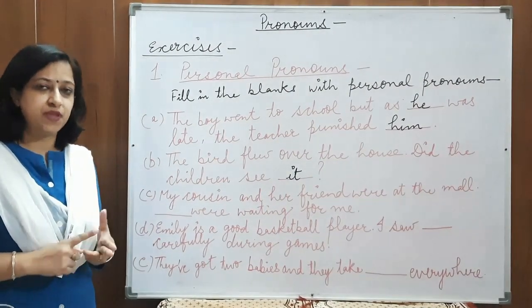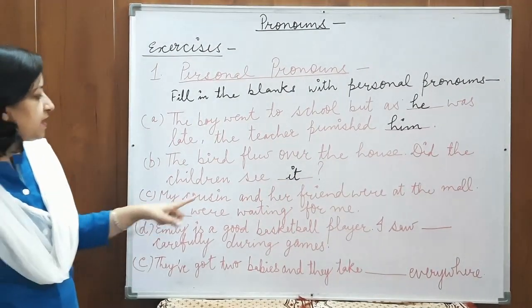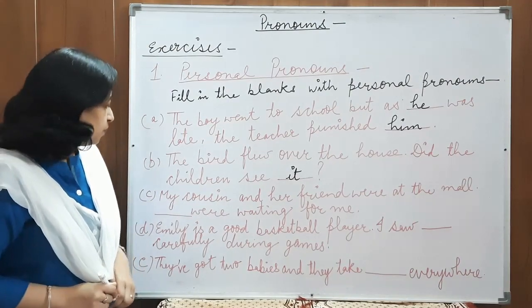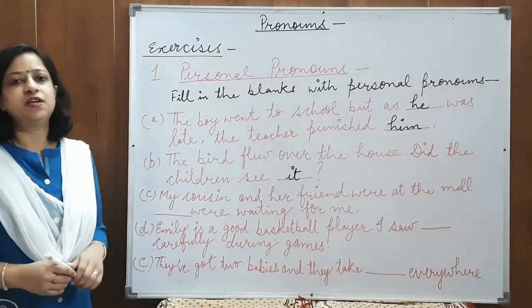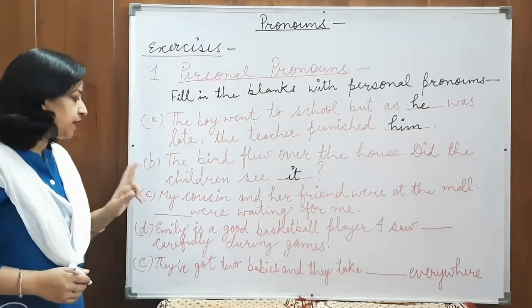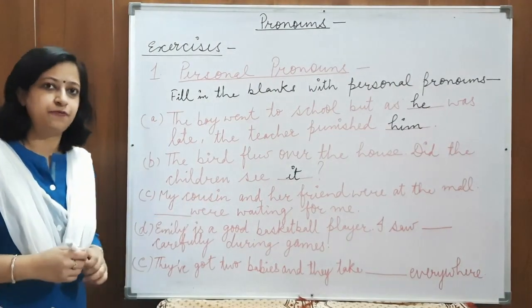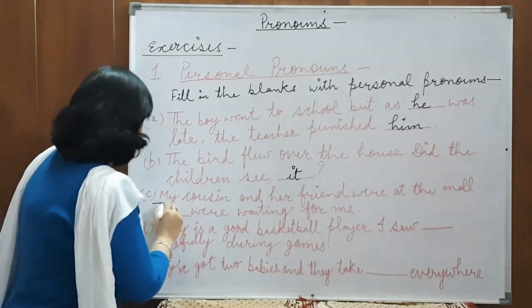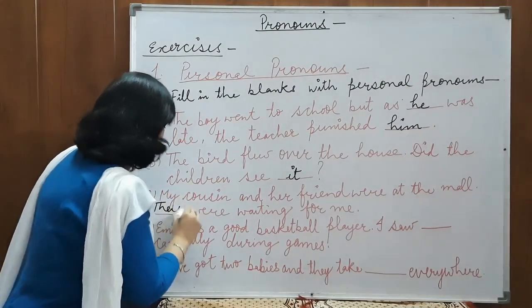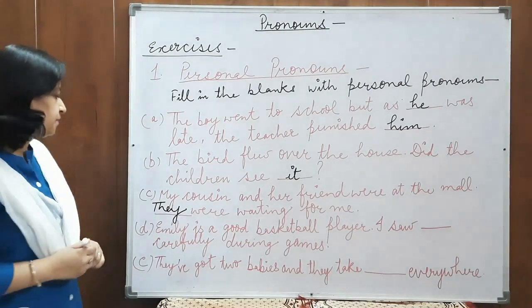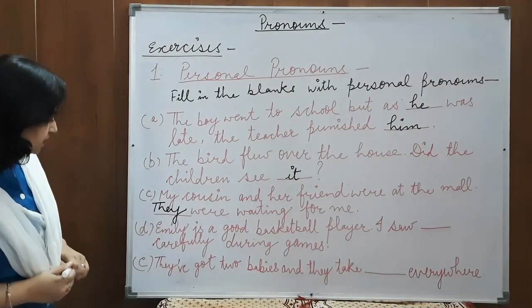They, them, their. My cousin and her friend were at the mall. They were waiting for me. We are using the pronoun they for my cousin and her friends. Alright? So, we'll write they here. I hope this is clear. We'll move on to the next sentence.